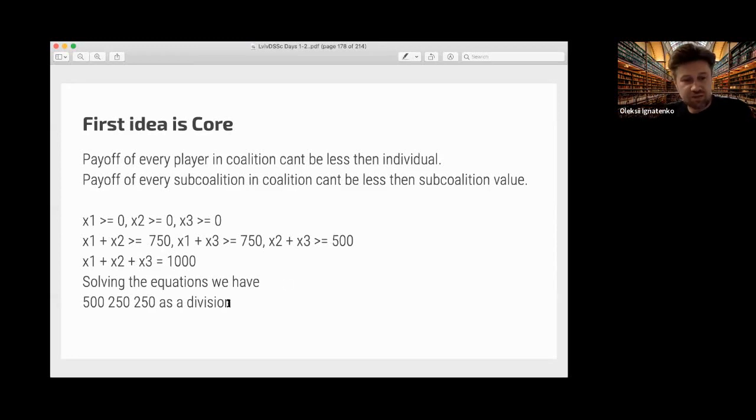So if we solve this equation, we will get a unique solution, and this is that the first player should get 500 because he has a bigger amount of money, and second and third should have 250. And this concept is called the core. So the core is a concept to solve a cooperative game by defining a value function that describes the value of a coalition.